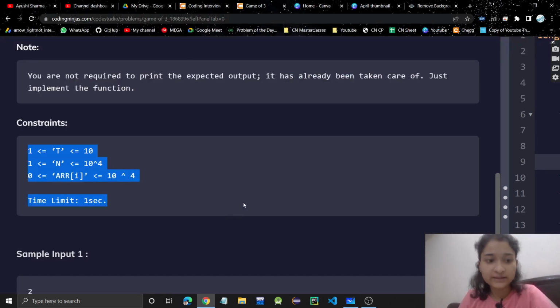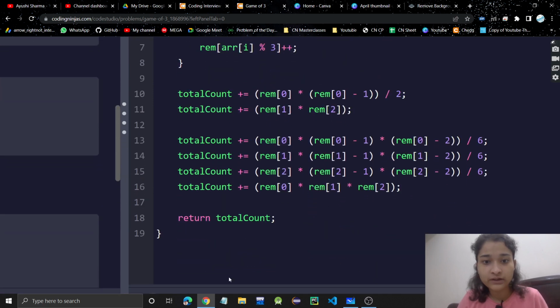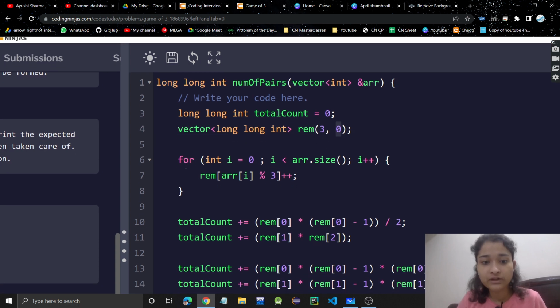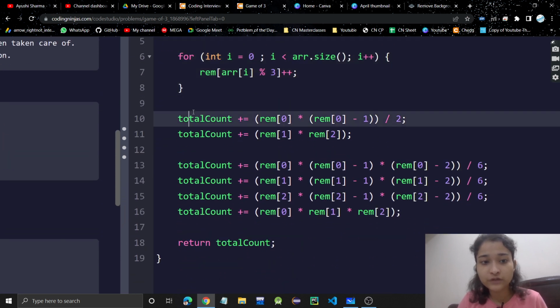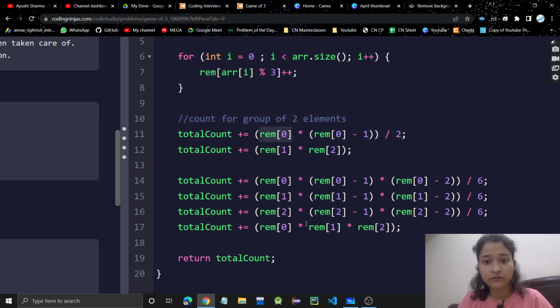So see how we will write this in code. Quickly see the code. Here I am taking this total count, which I will return at the end, and then we have this vector for storing the remainders. Size will be 3 and initializing it with 0. Then we are storing the remainder count of all the elements in this array. So for C, this is the count for group of 2 elements, that is 0. What we decided, right?